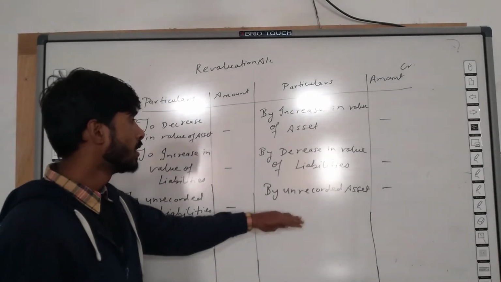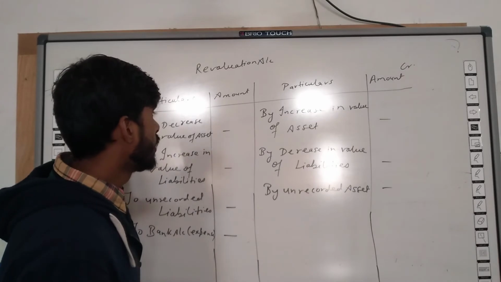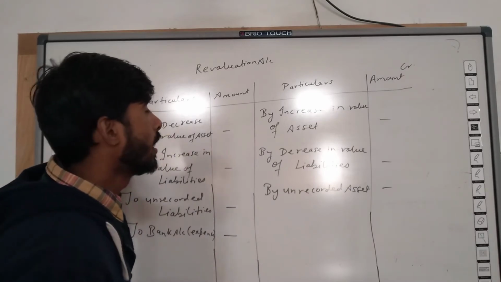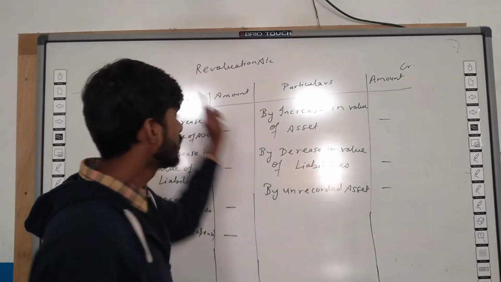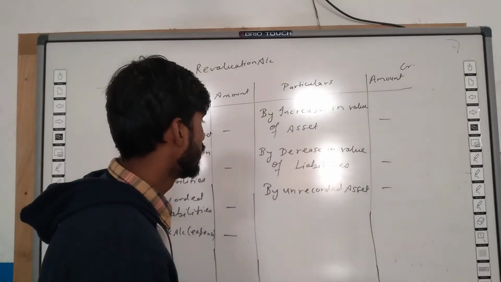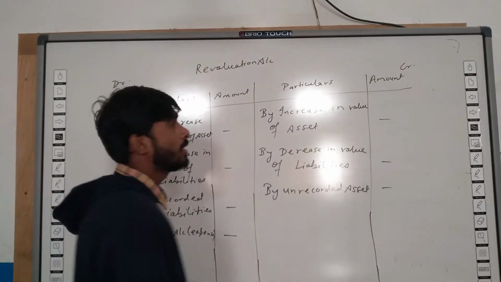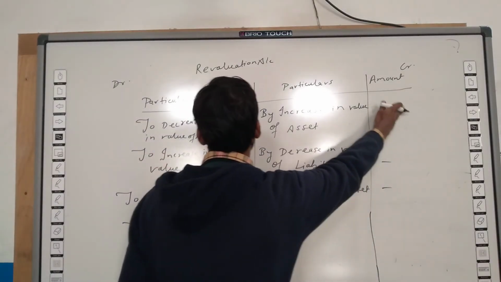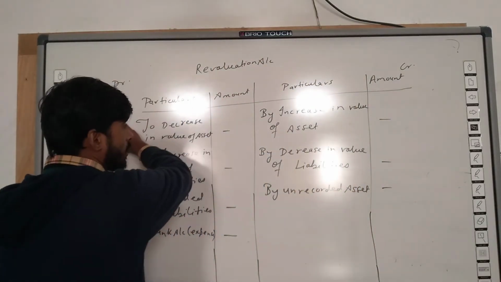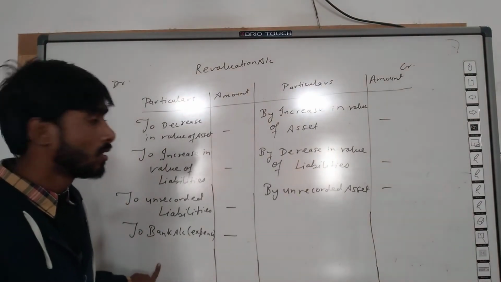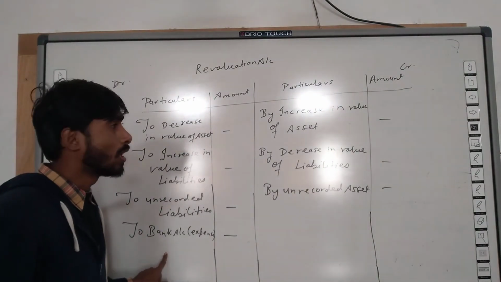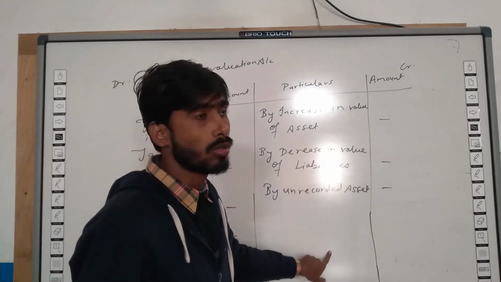Now after that, if debit side is more than credit side, it will be loss, and if credit side is more than debit side, it will be profit. If debit side is less, there will be profit, and if credit side is less, there will be loss.